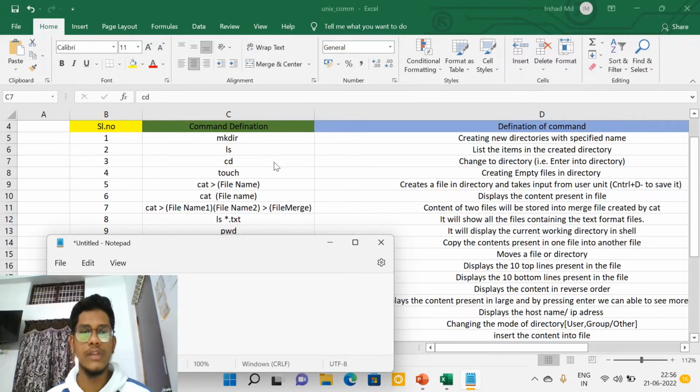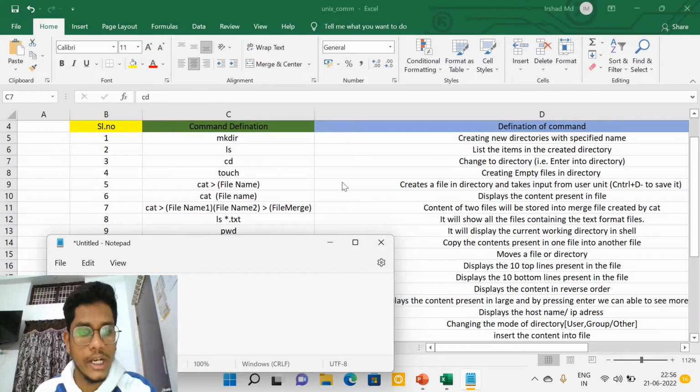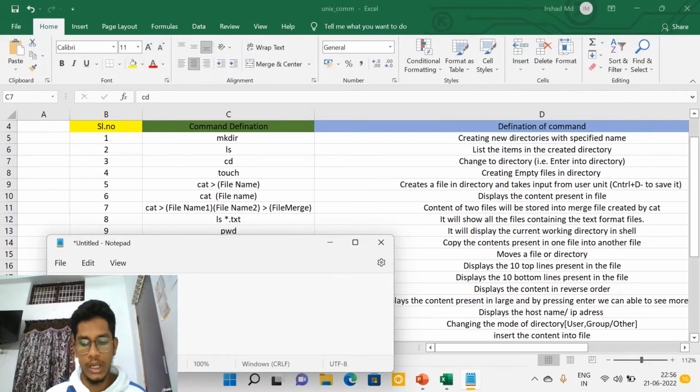We have left the third one, changing the directory. If you want to move to a directory, or to the main directory, one more point: if the command prompt is a dollar, then we are in the main directory.